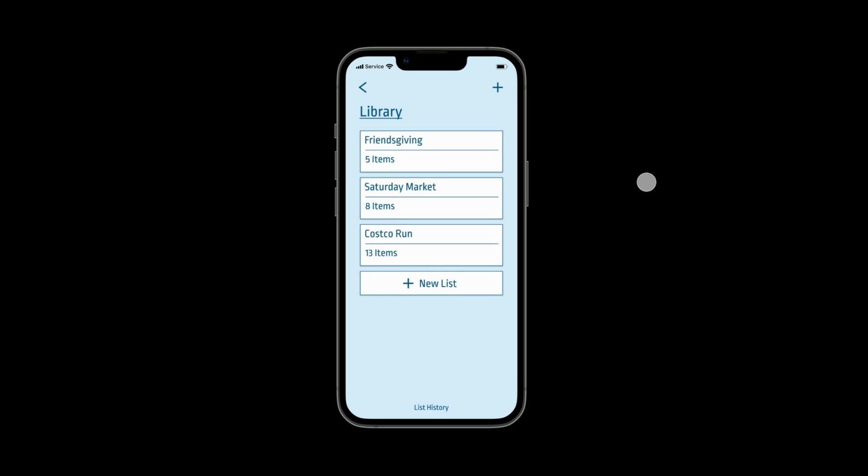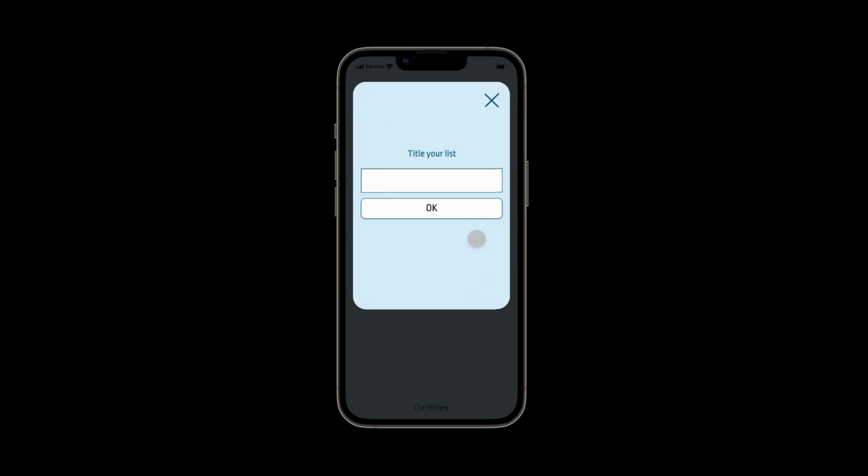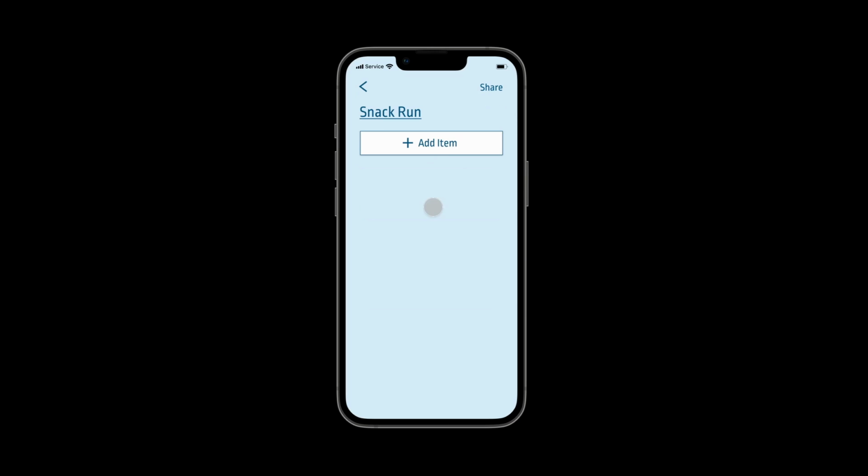Here's the user library page. We want to create a new list, so we do that by clicking the top button up here or the new list button at the bottom. Here you want to title your list. So let's say the user entered in snack run. We'll click OK. Now we have the snack run list.